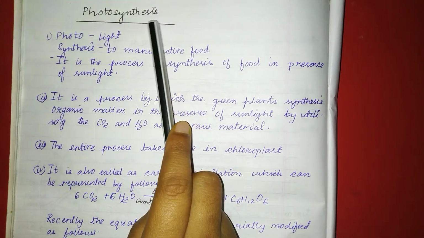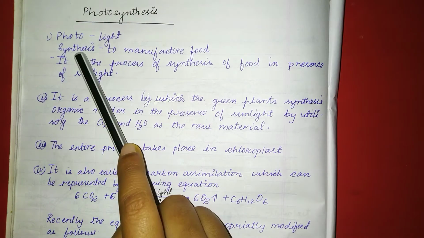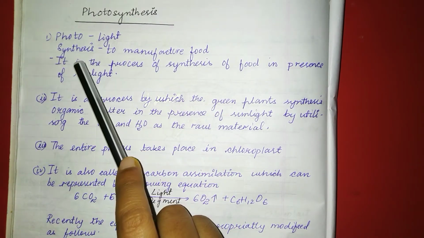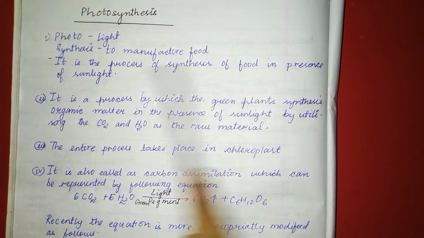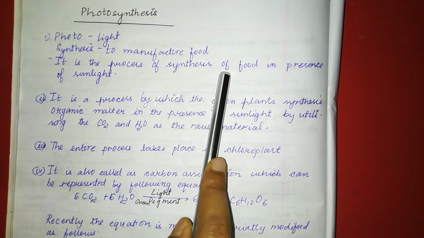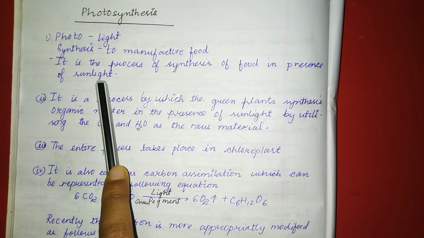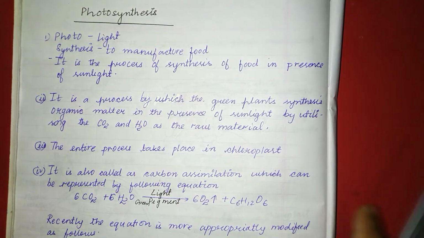photosynthesis. The term photosynthesis means photo means light and synthesis means to manufacture food. So the term photosynthesis may be defined as the process of synthesis of food in the presence of sunlight. So the plant prepares or synthesizes its own food in the presence of sunlight. So without sunlight the plant cannot prepare its food.